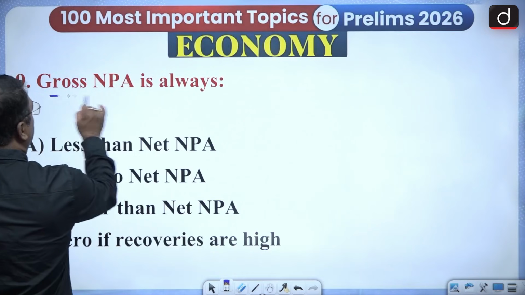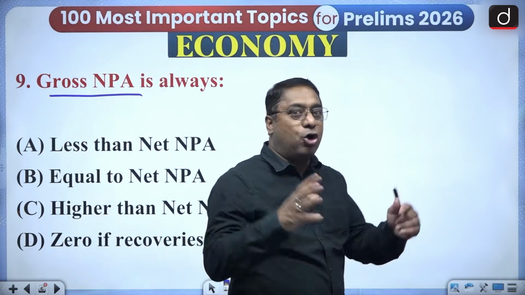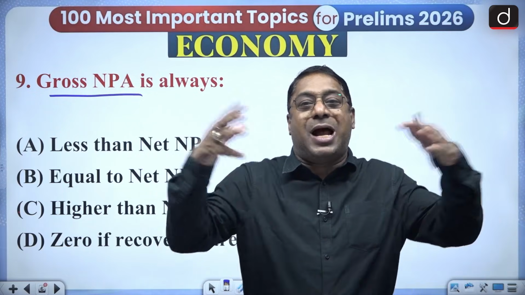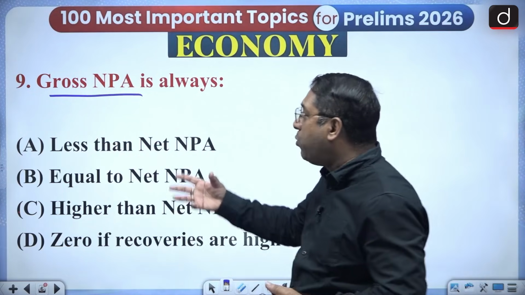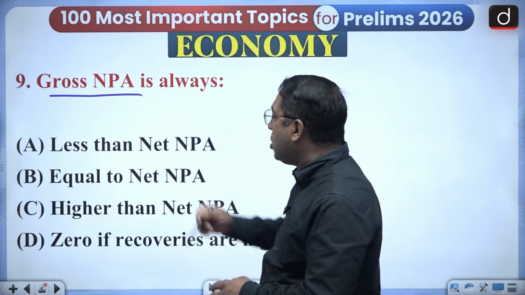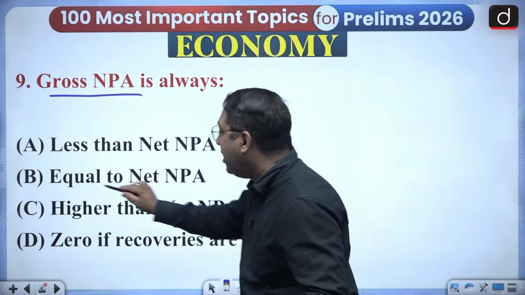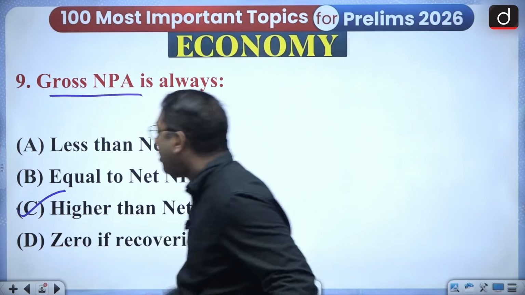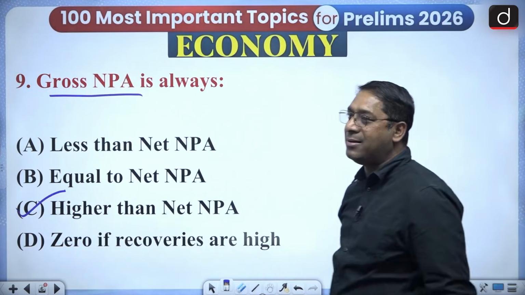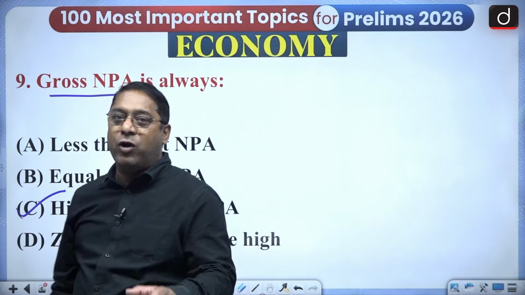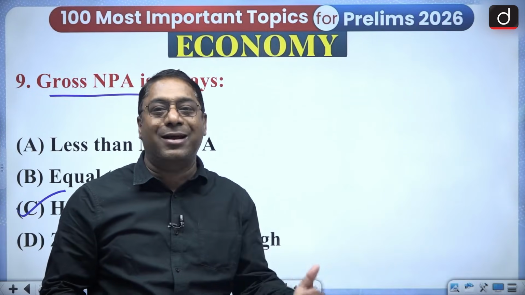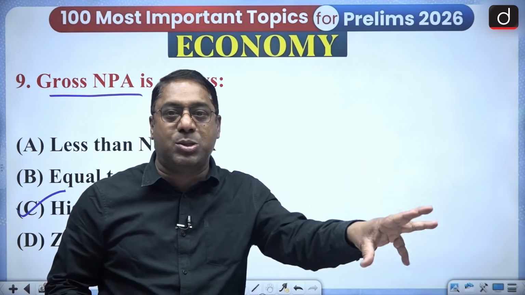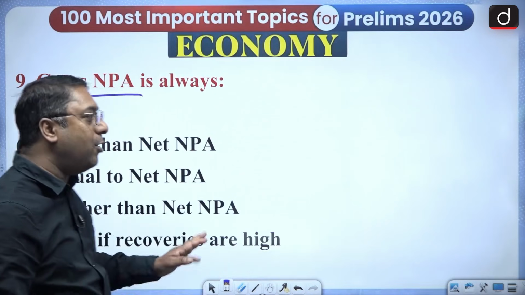Now, gross NPA. Yesterday I gave you a trick. Gross is something which is great. G stands for gross, G stands for great. It will always be bigger than the net. So gross is always higher than net. Gross NPA will always be more than the net NPA, because the gross NPA involves the losses and all.